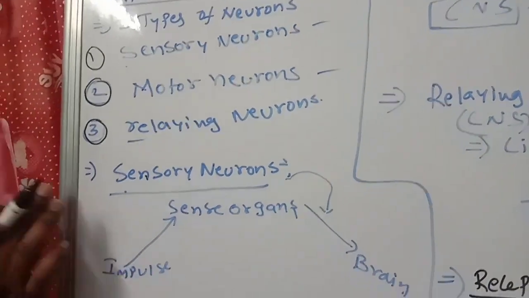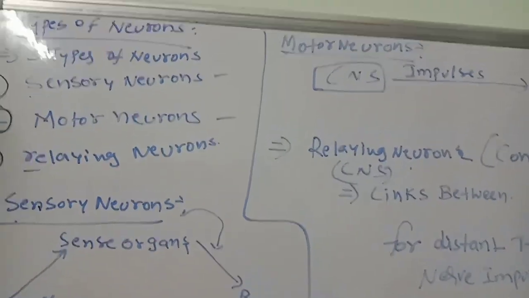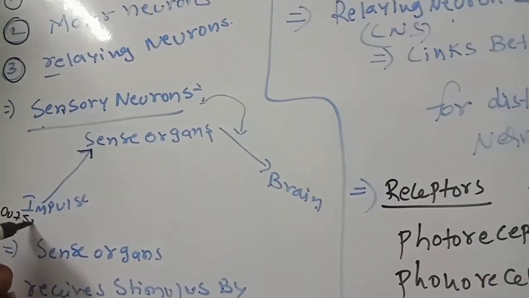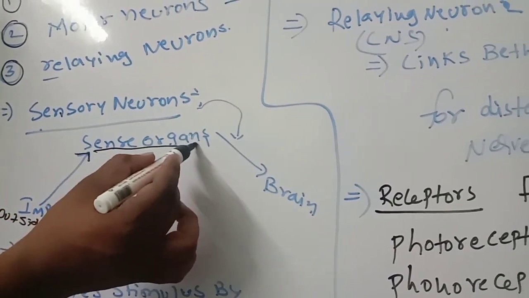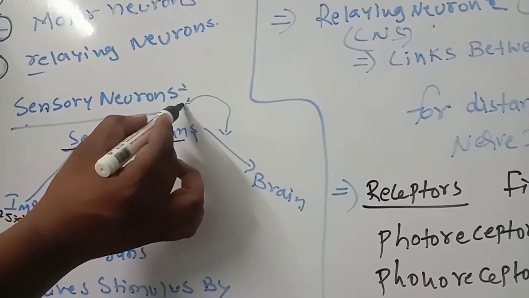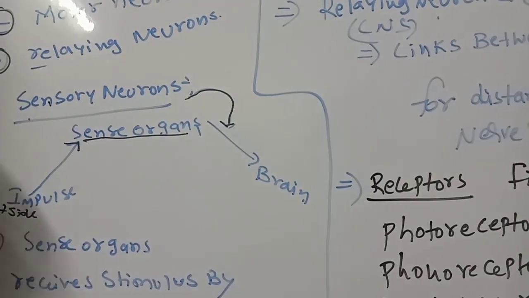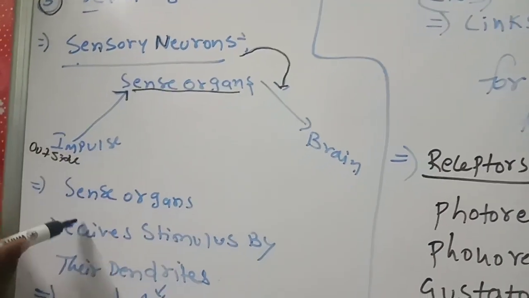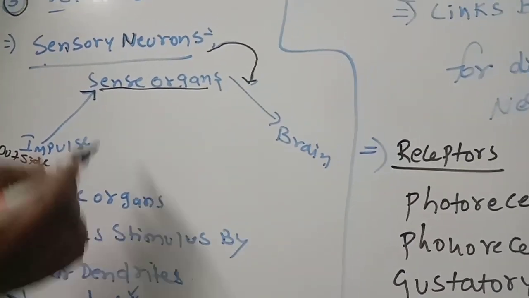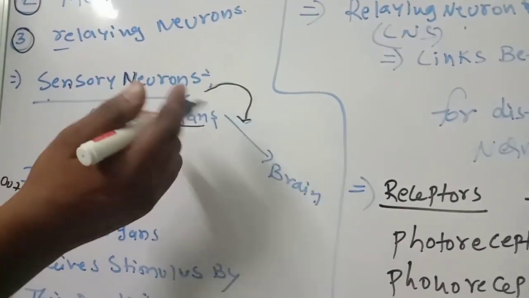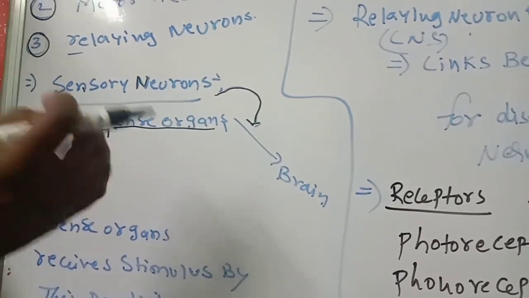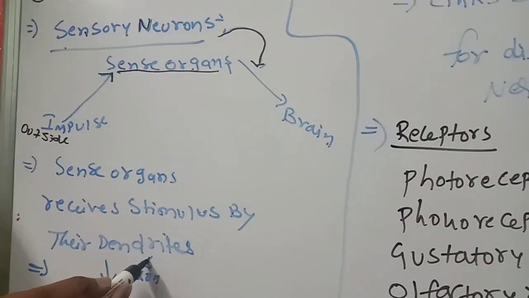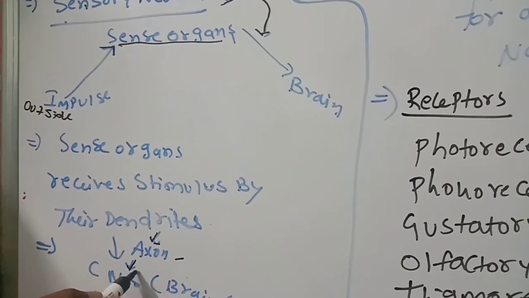First, sensory neurons. Sensory neurons take the impulse from outside through the sense organs, and it goes to the brain because of sensory neurons. The sense organs receive the stimulus by their dendrites. Through the dendrites they take the information, and the axon passes the information on.